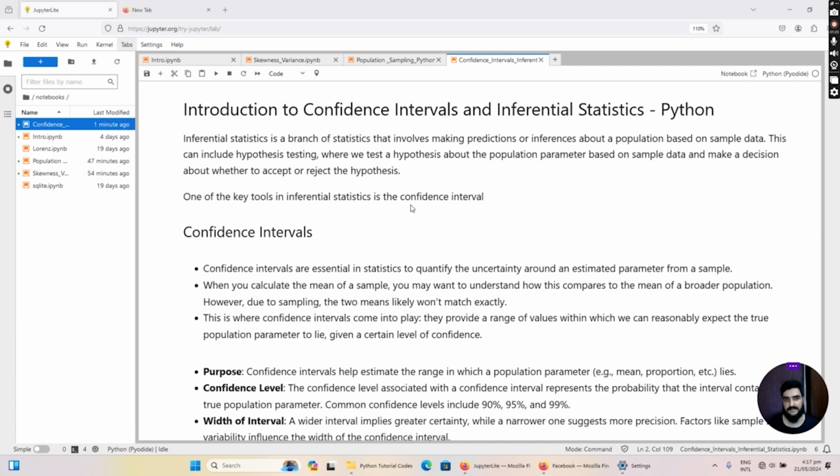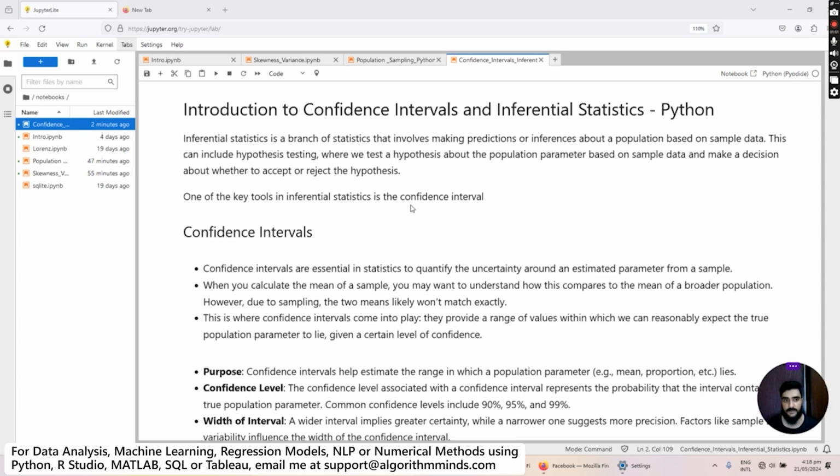So inferential statistics is a branch of statistics that involves making predictions or inferences about the population based on sample data. For example, you have a data set that is huge in quantity, let's say it has 100,000 values, and you take out some 50 values randomly. Now you want to make predictions, or estimate the parameters of the population, based on that sample data, which is quite small in number. This includes hypothesis testing, where we test a hypothesis about a population parameter based on sample data and make a decision about whether to accept or reject the hypothesis.